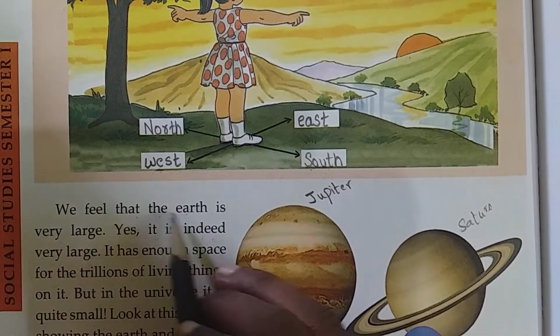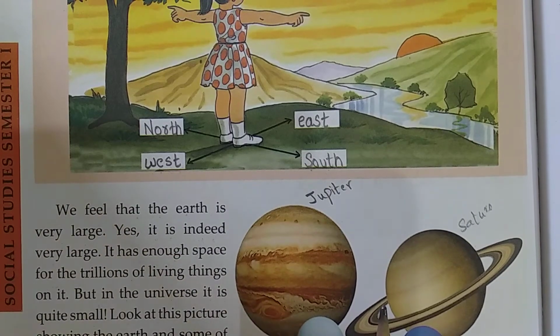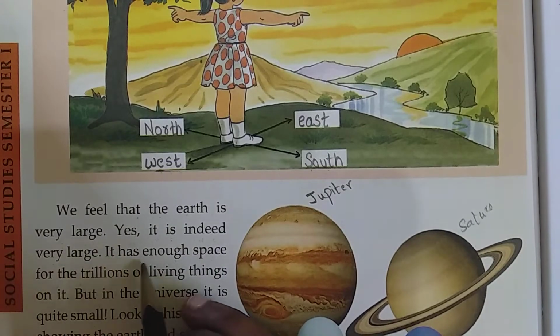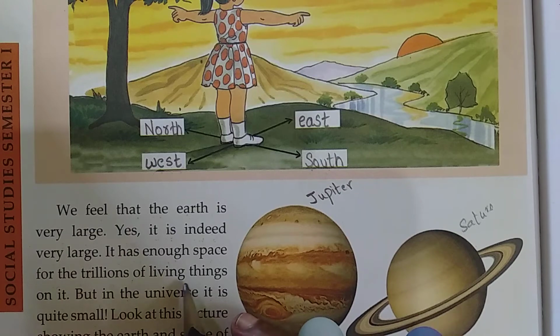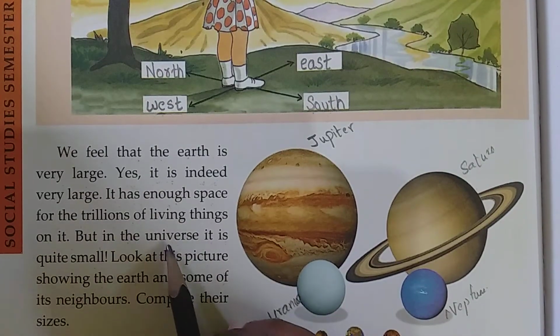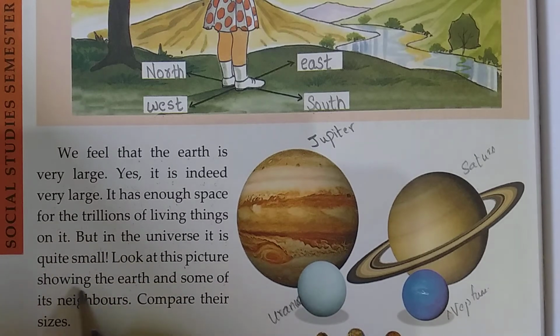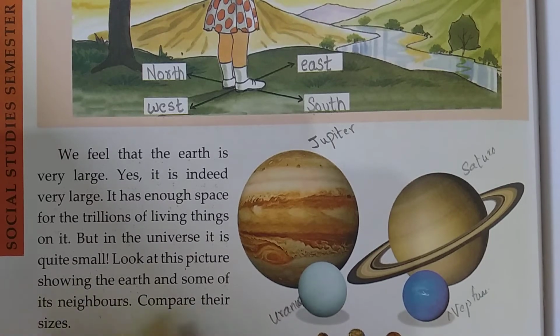We feel that the earth is very large. Yes children, you will feel the earth is very large. Yes, it is indeed very large. It has enough space for trillions of living things to live on it. But in the universe, it is quite small. Look at this picture showing the earth and some of its neighbors, comparing their size.